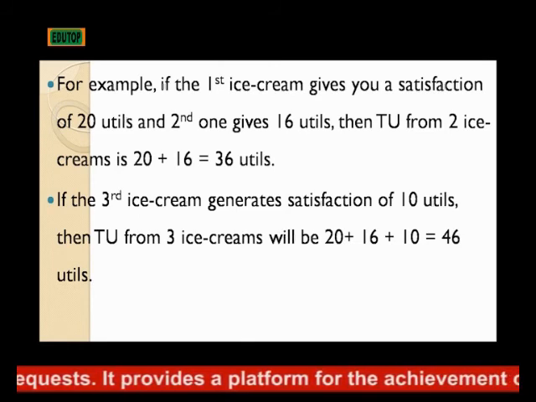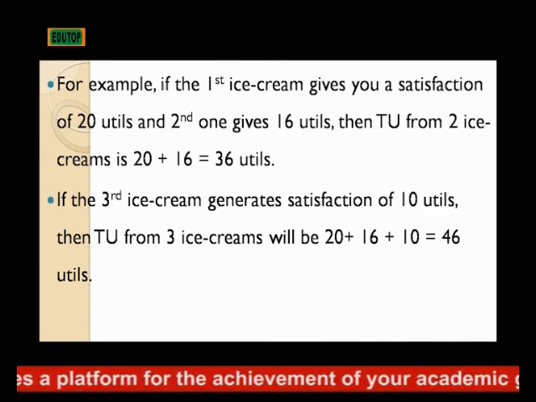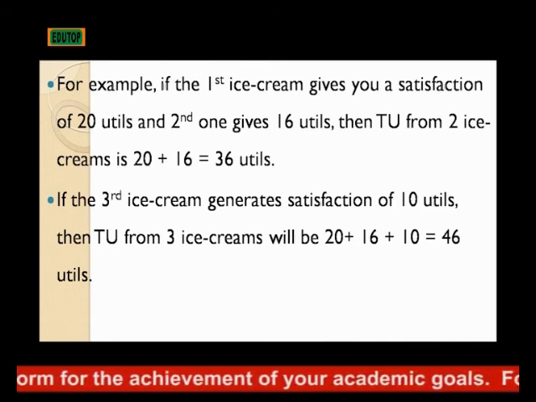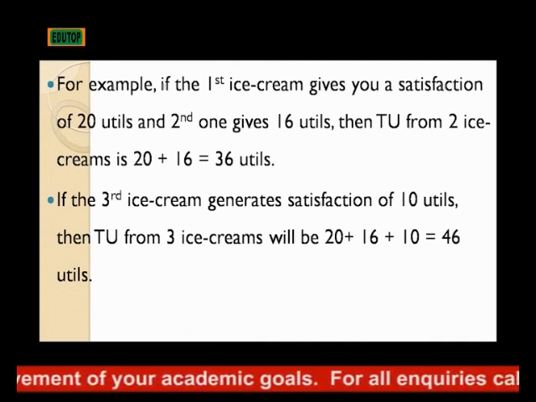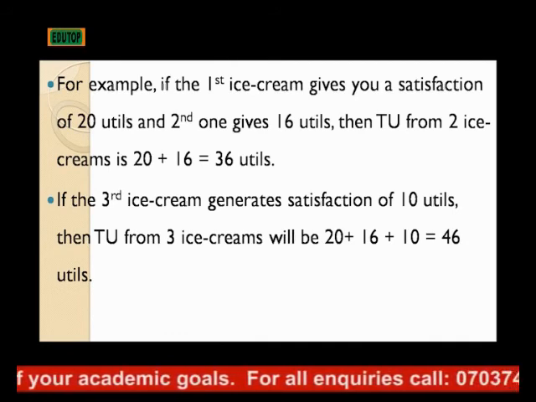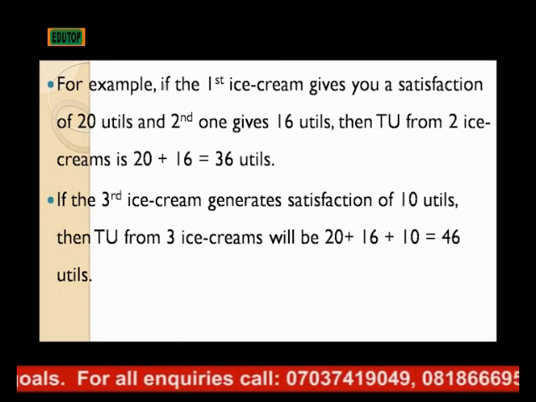And if peradventure he is not satisfied with the two, he buys another one, which is the third ice cream. That third one will generate something like 10 satisfaction. And the total utility of the three will be the addition of the three, and it will continue like that.